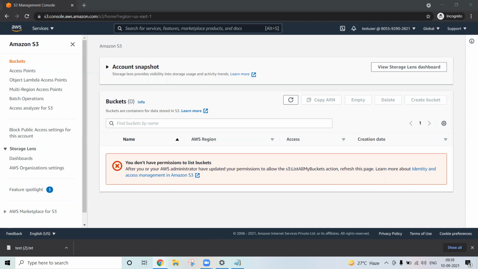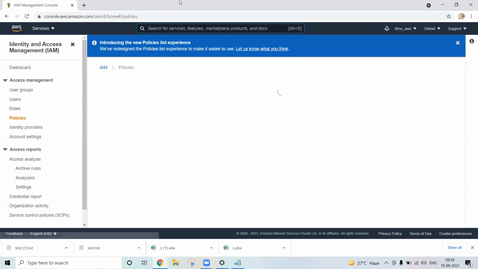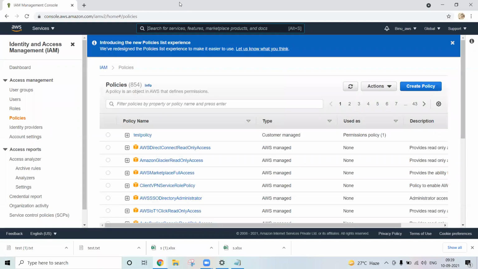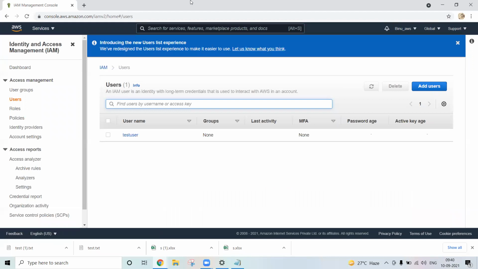So based on the requirement, you can create the policy. You can customize the policy, what kind of access we can provide, what kind of access we can restrict at the resource level. And later you can attach or apply that policy to any of the users or groups. So this is how we can create and apply the policy to the users. This is important from the access management point of view.